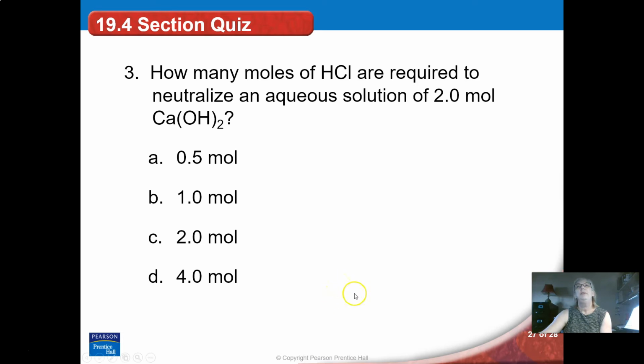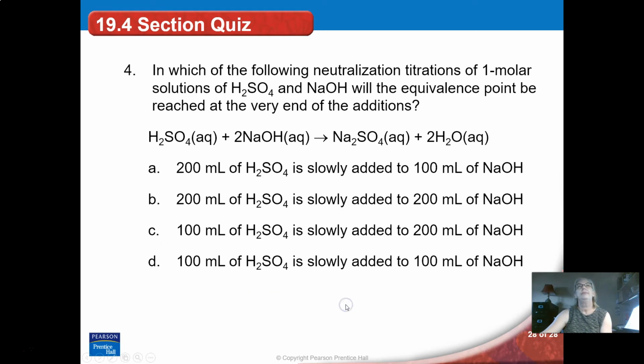And now here's another one where you should pause me and see if you can figure out this one yourself. Do a balanced equation first and then see if you can figure out the math. That's the answer. And here's one more that you should pause me on and see if you can figure out the answer.